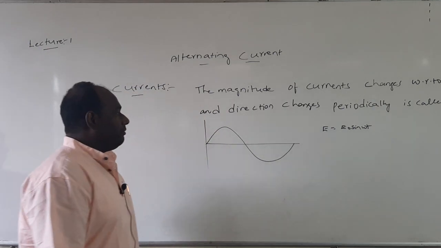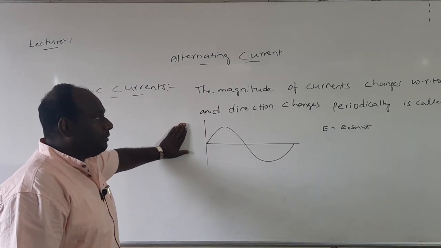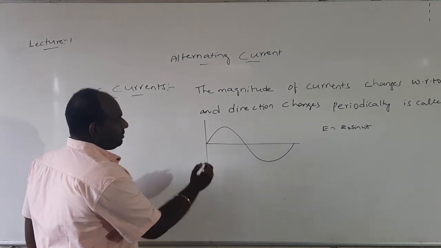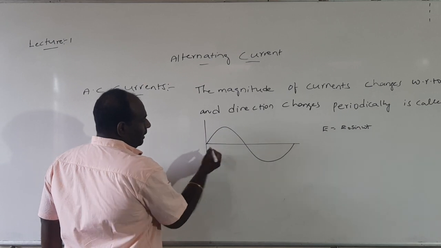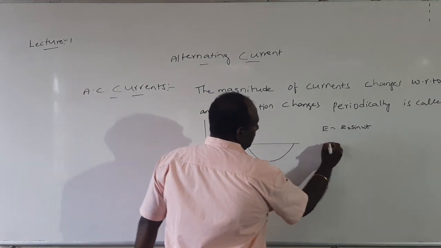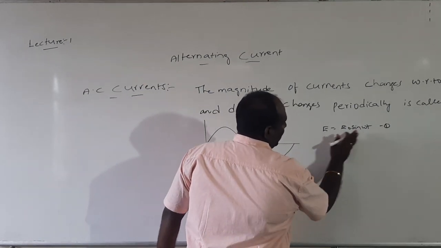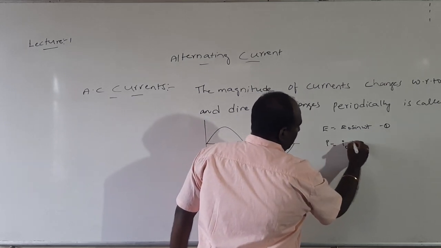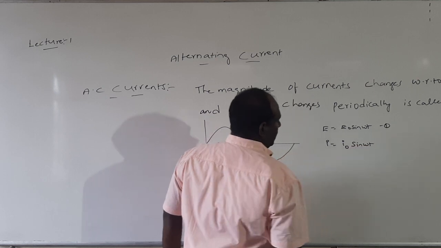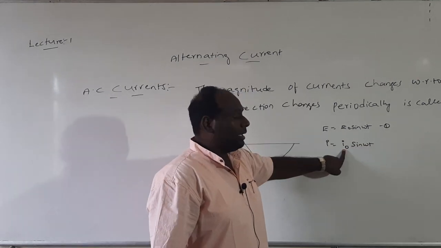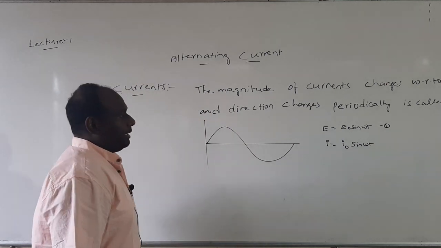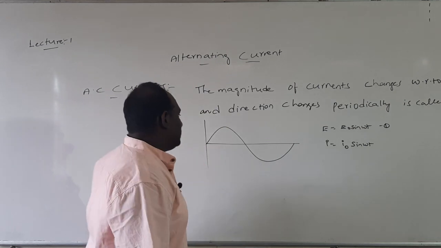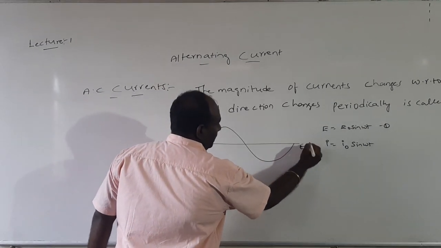Here, the magnitude of AC current is expressed in the form of a sine wave. So, here this is EMF. This is the same formula: E equal to E naught sin omega t is the alternating EMF. Alternating current is equal to I naught sin omega t. Here E naught is the peak value of EMF, and I naught is the peak value of current. This is the notation, with respect to time.